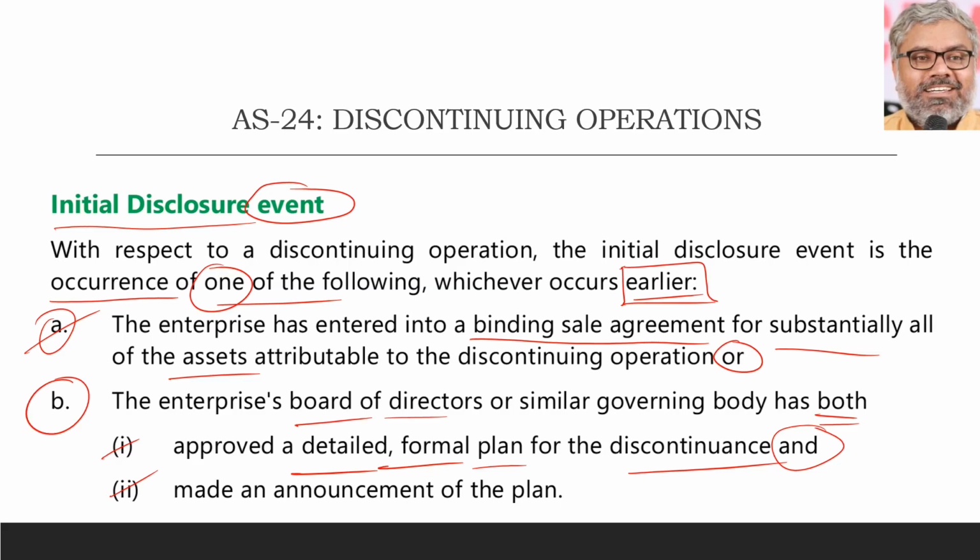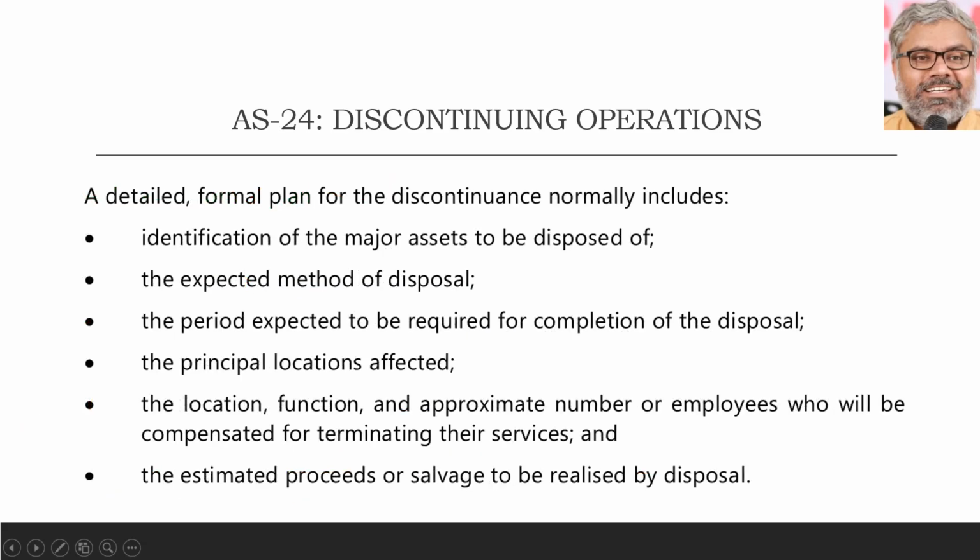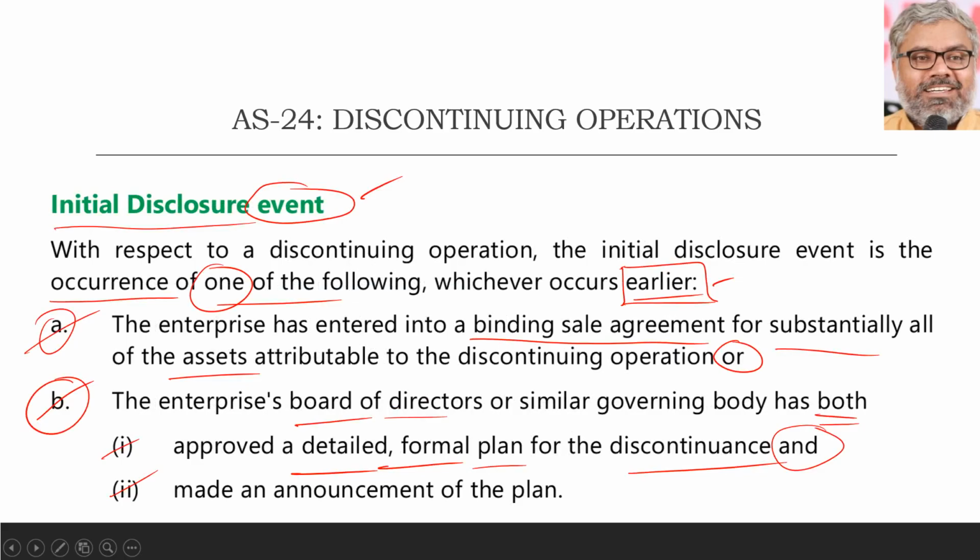If any of these two happens, whichever occurs earlier, that is called the initial disclosure event. That's all. Then another theory question can be asked.